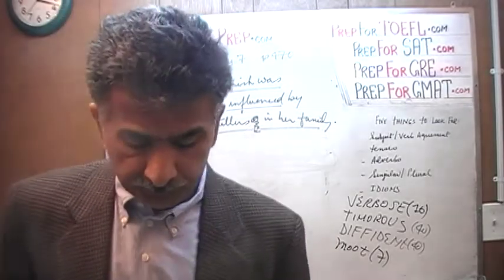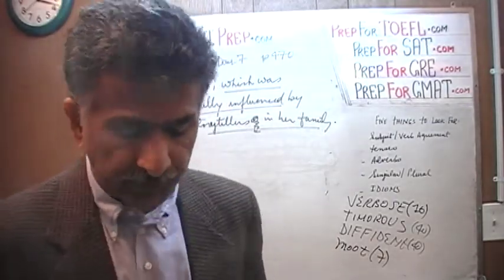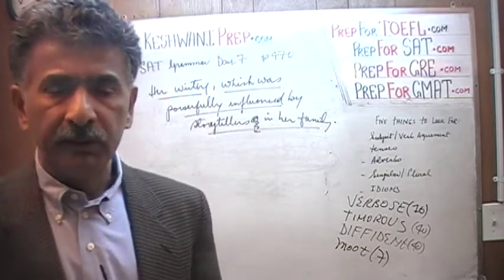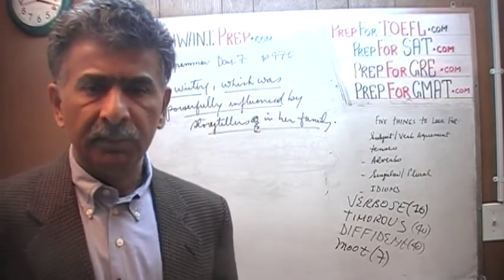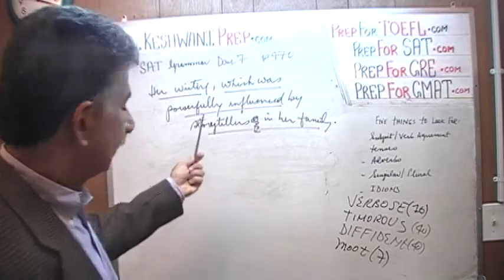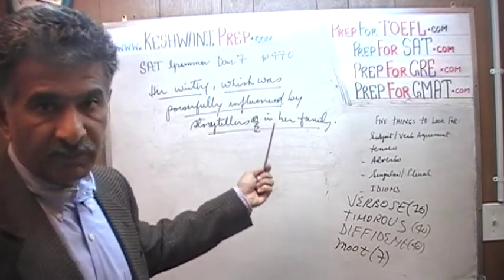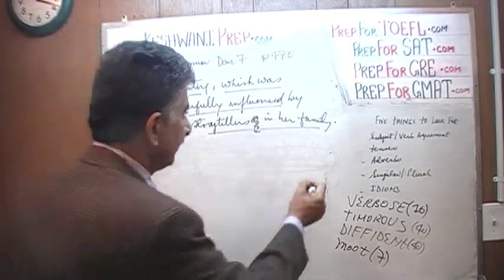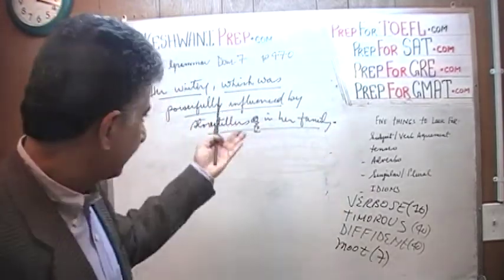So there is no point in reading the rest of the sentence. It doesn't really matter how they go on to finish the sentence. That is a moot point. It's irrelevant. It's immaterial, because our job is to fix the grammar of the thing, and the grammar has to do with this first part, because that's what's underlined here. So let's just fix it. Let's just pretend it ends there and just fix it.